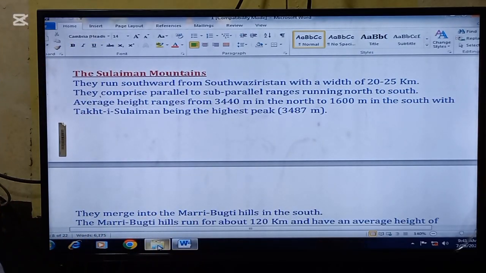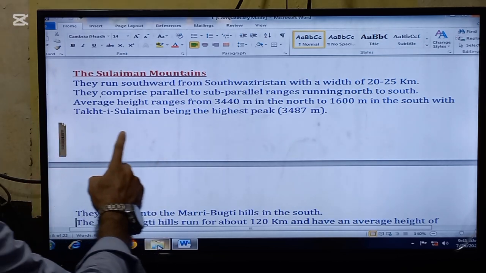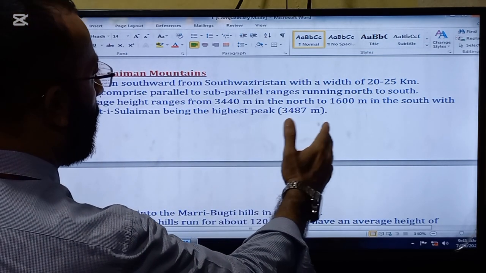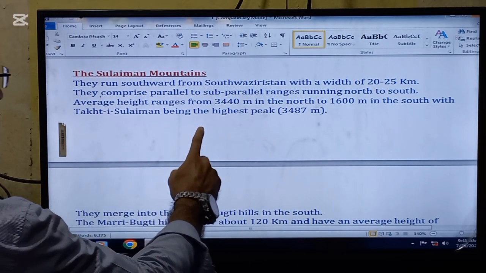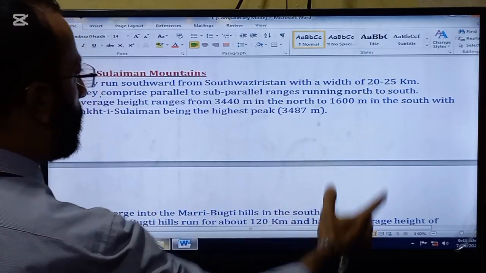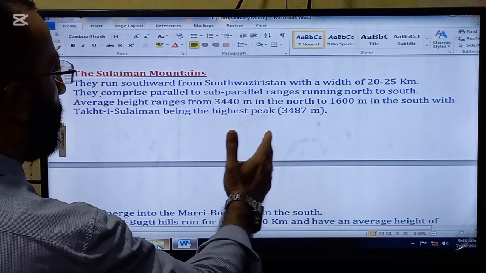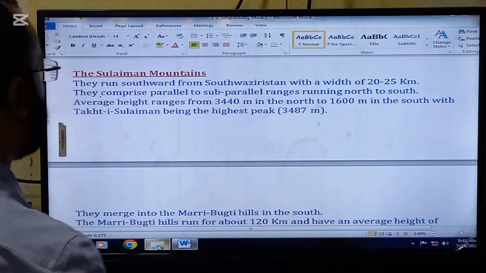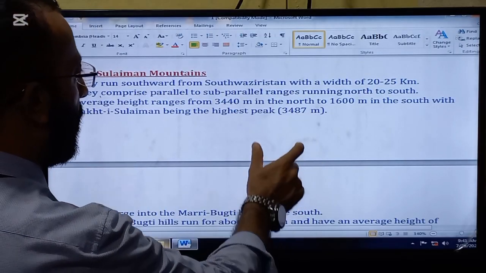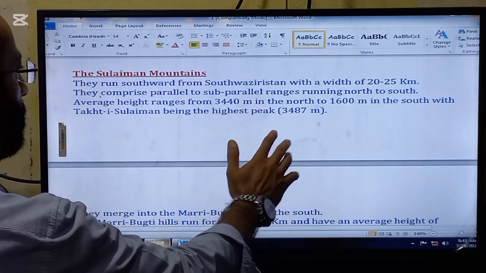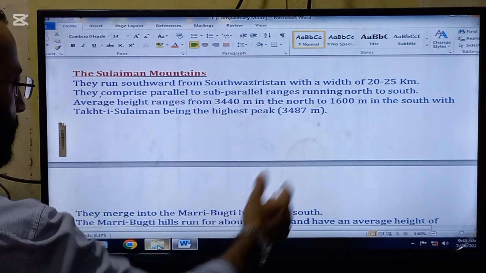Here we are going to read the next topic in the lecture, that is Suleiman Mountains. They run southward from South Waziristan with a width of 20 to 25 kilometers. They comprise parallel to sub-parallel ranges running north to south. Average height ranges from 3440 meters in the north to 1600 meters in the south, with Takhte Suleiman being the highest peak. So this is the important point to be remembered. The highest peak of the Suleiman Mountains is Takhte Suleiman, which is 3487 meters.